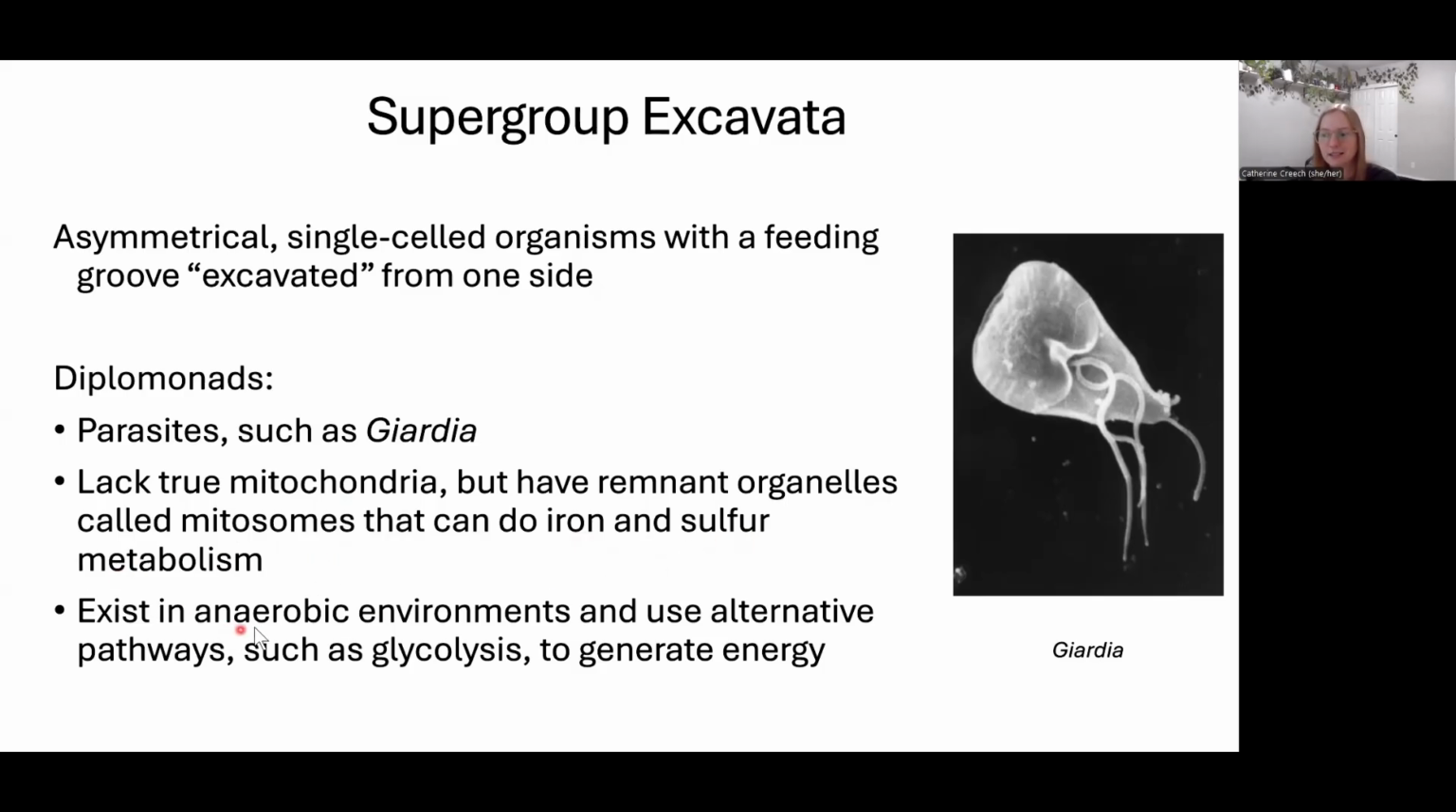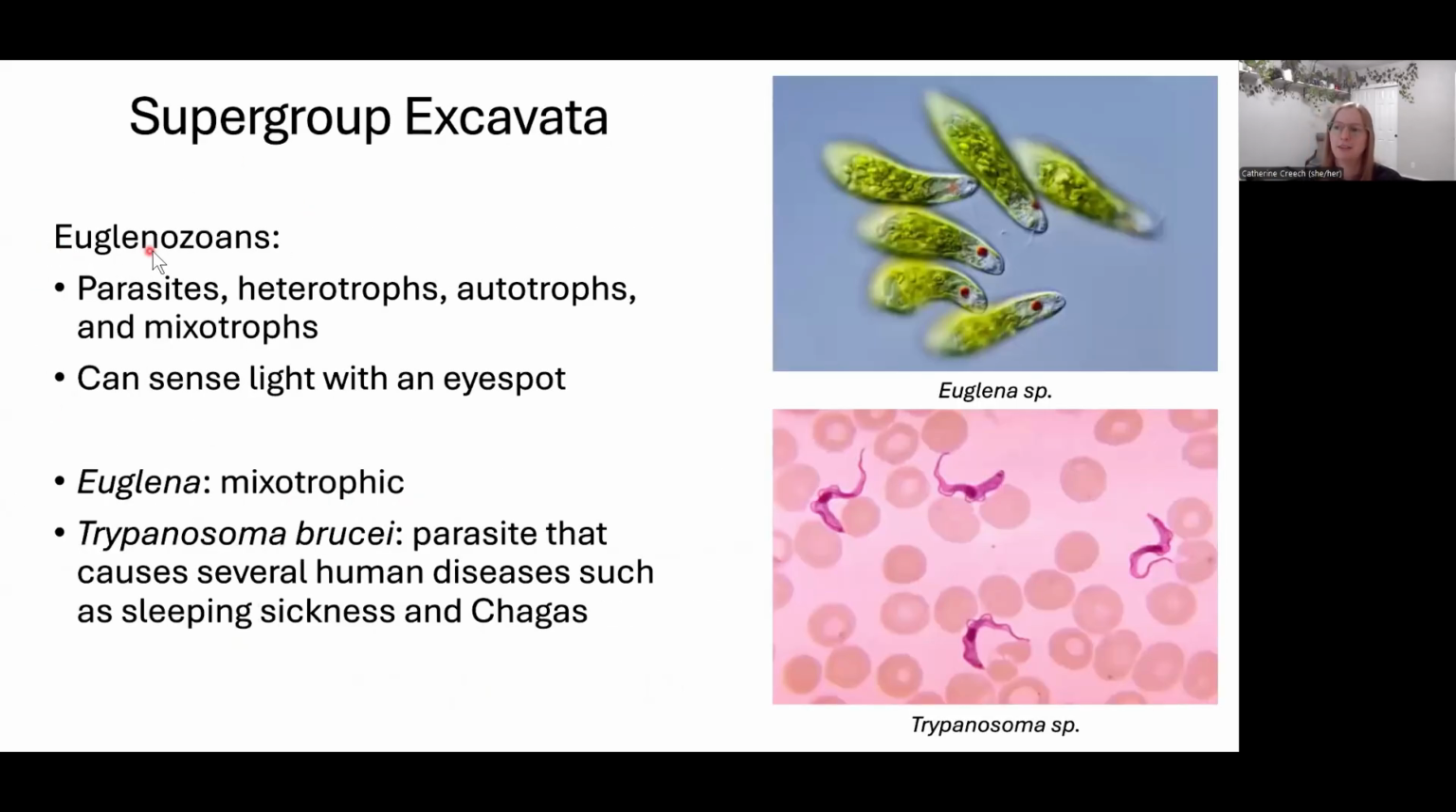And so these organisms live in anaerobic environments. They're really interesting because they don't do full cellular respiration. Instead, they rely on glycolysis and alternative forms to create energy. So really bizarre little group. We also have euglenozoans in this. Some are parasites, some are heterotrophs, some are autotrophs, and some are mixotrophs. So really all variable in how they live their life.